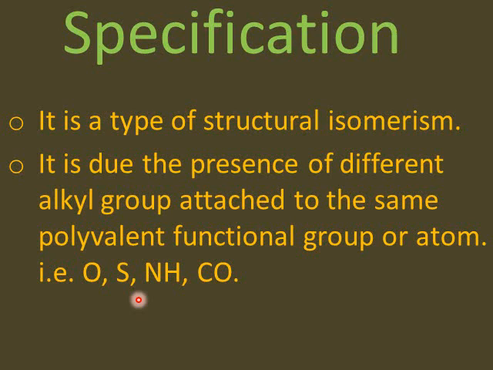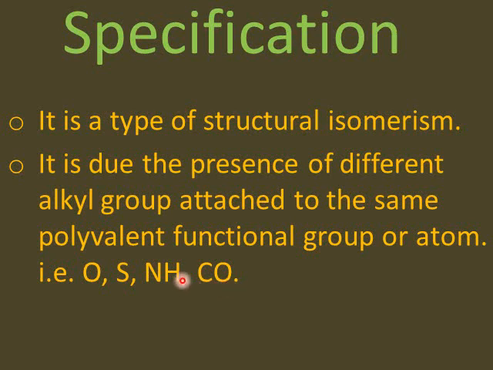They can form more than one bond, like oxygen can form 2 bonds, sulfur can form 2 bonds, nitrogen is able to form 3 bonds, and the carbonyl carbon, no doubt, is forming 2 bonds with oxygen and the rest of the 2 bonds are still available.